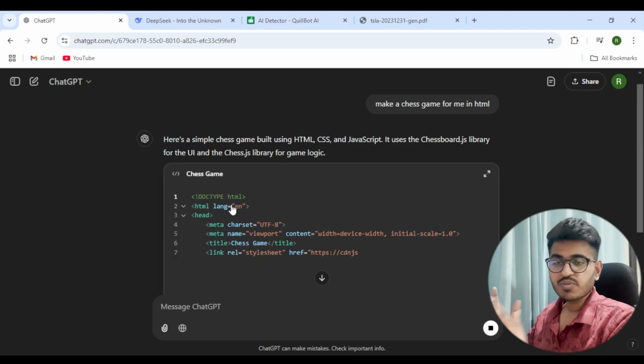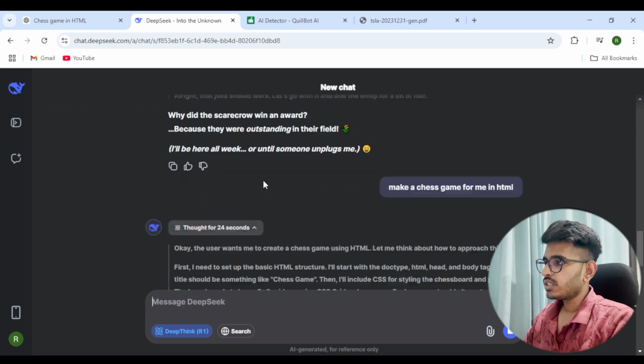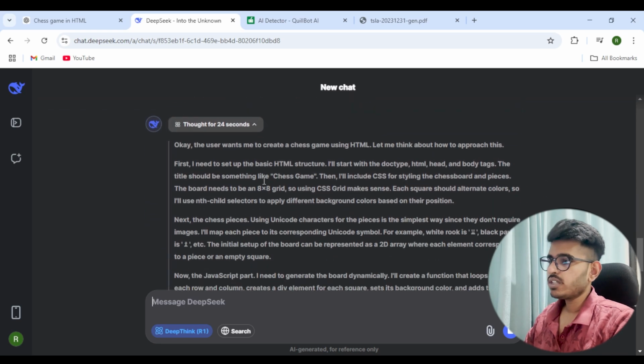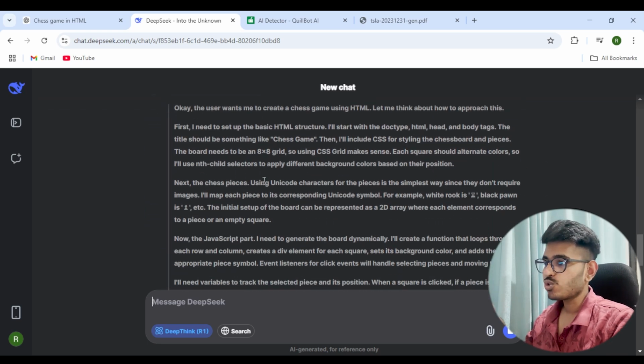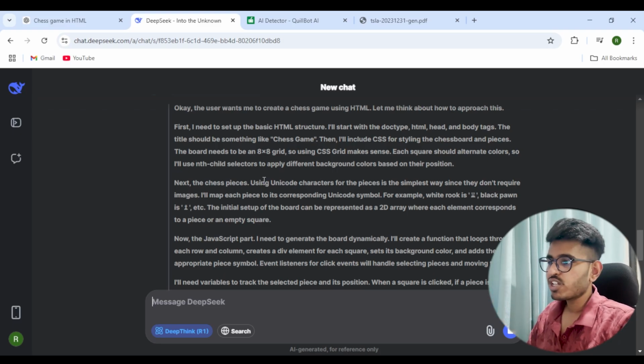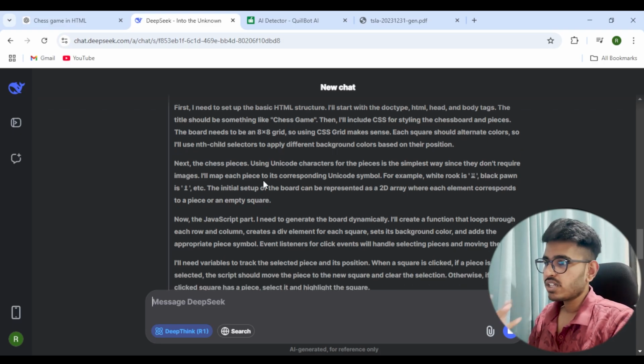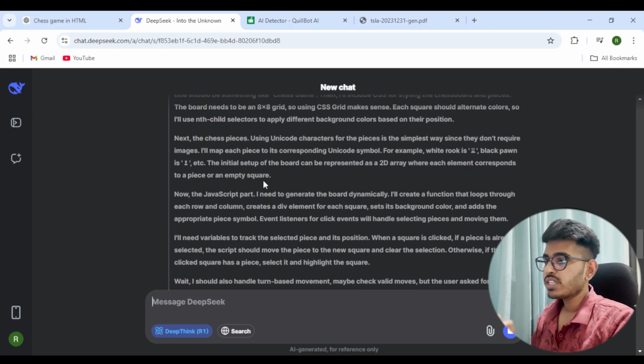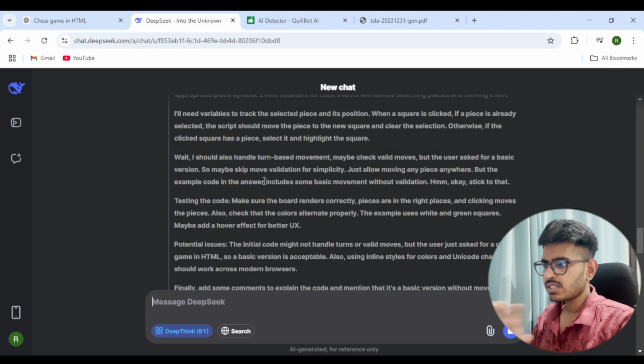Now if I look at the output of DeepSeek, this is what I really wanted to know. First it is thinking of how the HTML structure should look, how the CSS styling should be, how the board should be, how the pieces should be, what should be the JavaScript part, what should be the CSS part, what should be the HTML part.